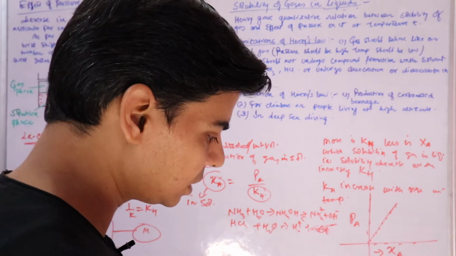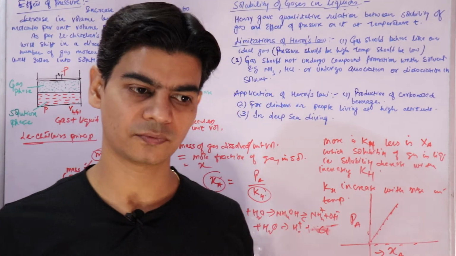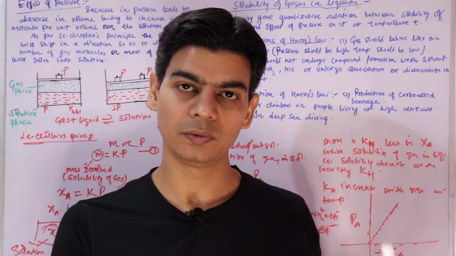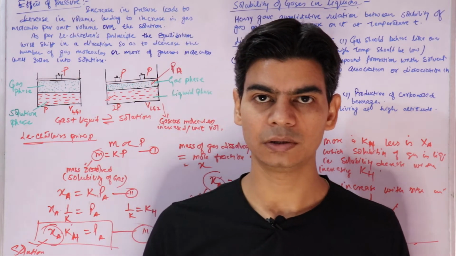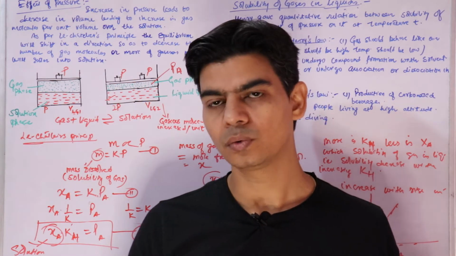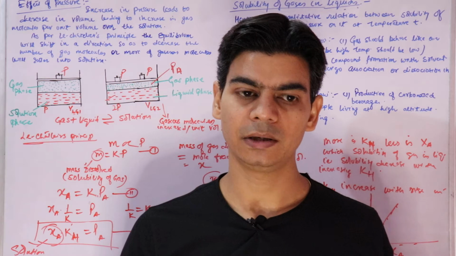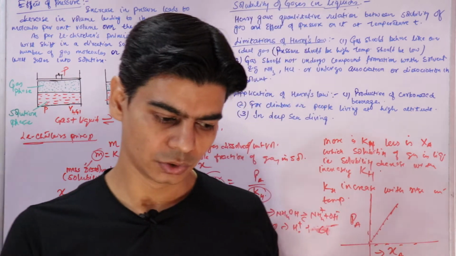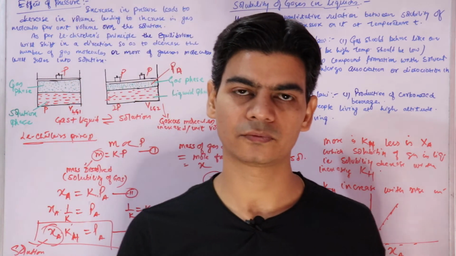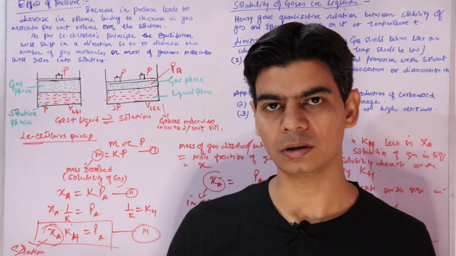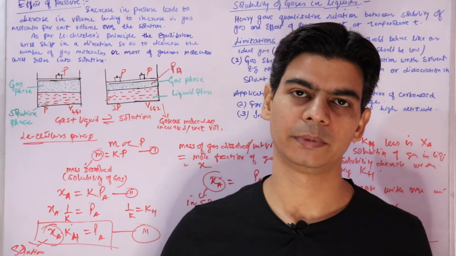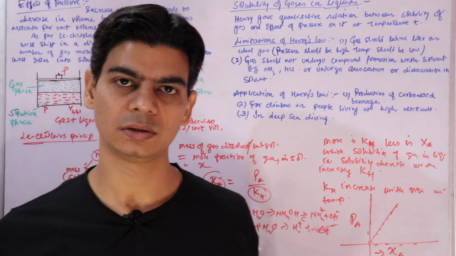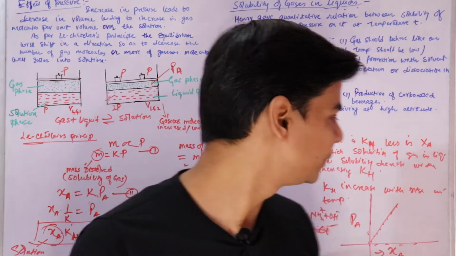Then there is one more application. If you remember the Bosch process for industrial preparation of hydrogen, in one of the steps, the mixture of carbon dioxide and hydrogen is passed under pressure through water, right? To separate carbon dioxide from the mixture of carbon dioxide and hydrogen. So when you pass the gas mixture of hydrogen and carbon dioxide under pressure in water, the carbon dioxide gas will dissolve in water, because the more the pressure, the more the solubility of CO2 in water. So hydrogen and carbon dioxide get separated this way.